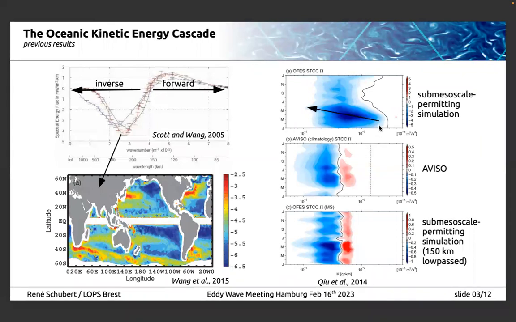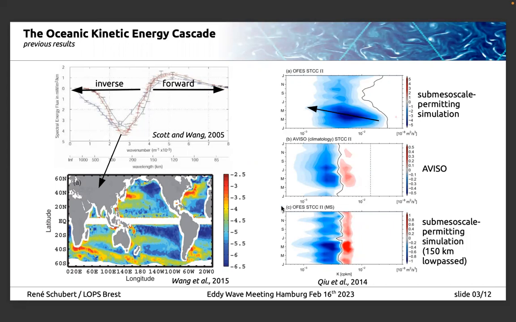Now, if they low-pass filter the data before the flux computations, in a similar way as it is done by AVISO in the interpolation of the along-track data, they end up with results that are very close to the AVISO ones, with this strong forward cascade extending to the larger scales. And they could conclude that this forward cascade is an artifact of the low-pass filtering. So we can't trust the AVISO data at the smaller scales, only at the very large ones.